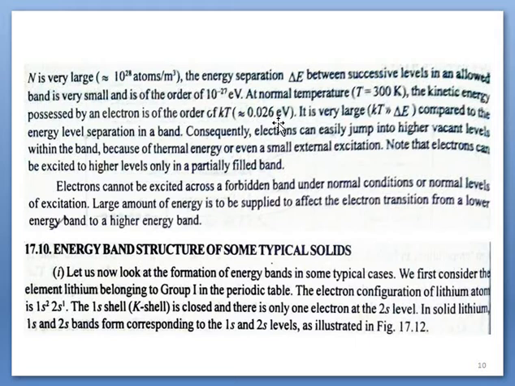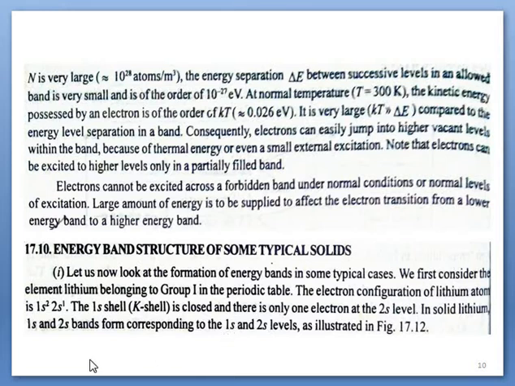To cross their own band, they have to face the forbidden energy gap, and to overcome the forbidden energy gap much more energy is required. For that, an external energy source is required, with the help of which electrons can be transferred from one band to the other band. Let's see the formation of bands in solids.